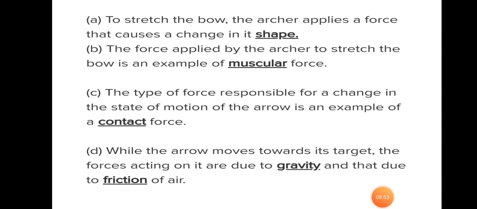To stretch the bow, the archer applies a force that causes a change in its shape. The force applied by the archer to stretch the bow is an example of muscular force. The type of force responsible for change in the state of motion of an arrow is an example of contact force. While the arrow moves towards its target, the forces acting on it are due to gravity and that due to friction of air.